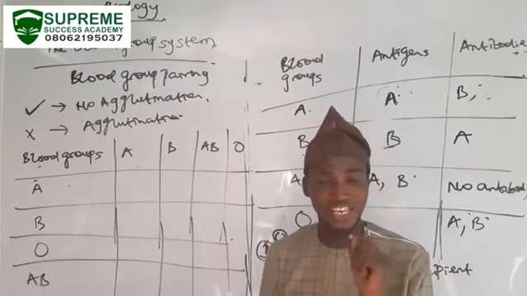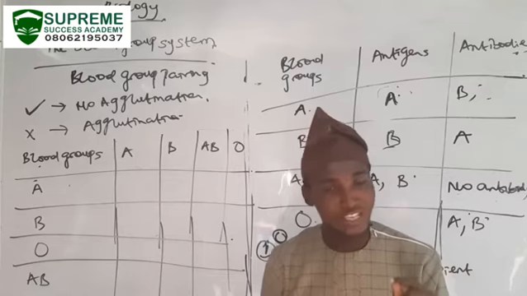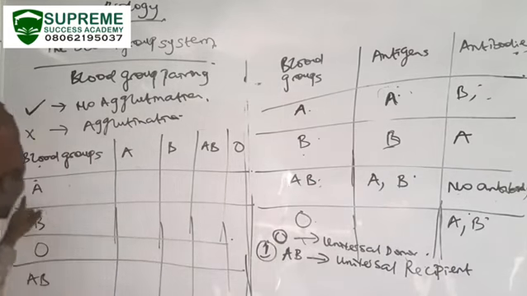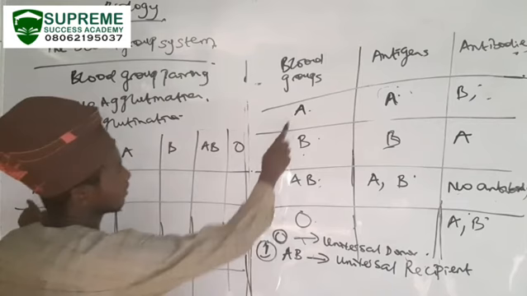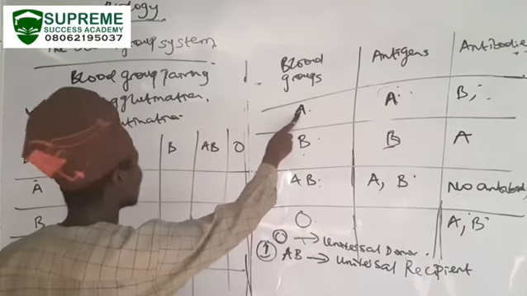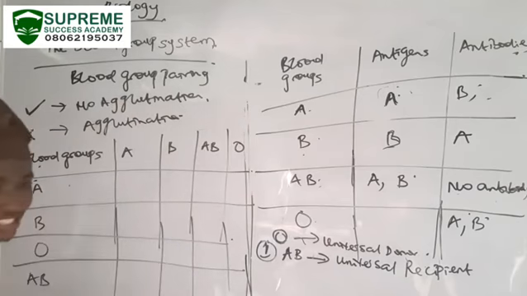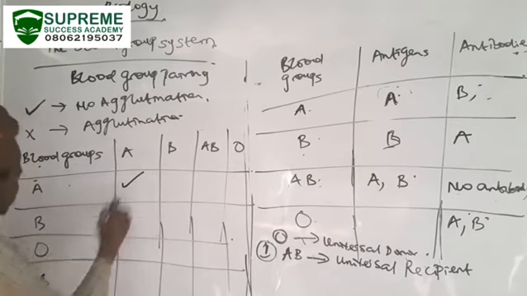However, when they have the same antibody, there will be agglutination. What do I mean? Let's look at blood group A. Blood group A is having antigen A. So when they have the same antigen, there will be no agglutination. Since A is having antigen A, no agglutination.